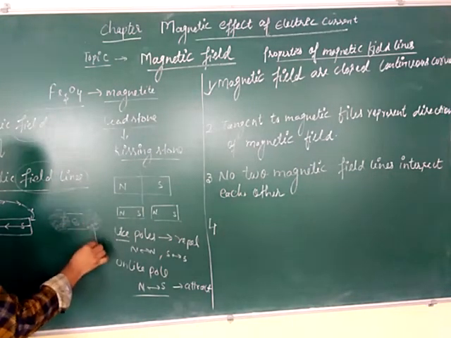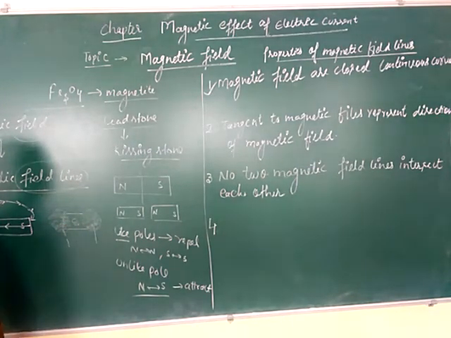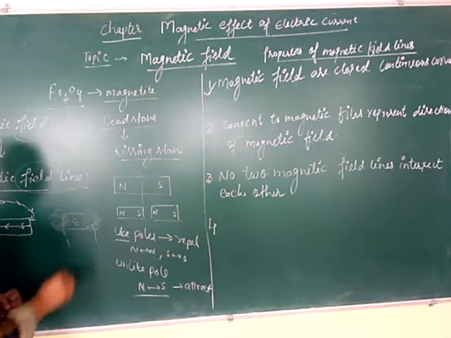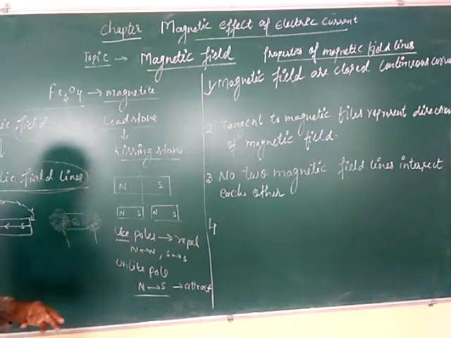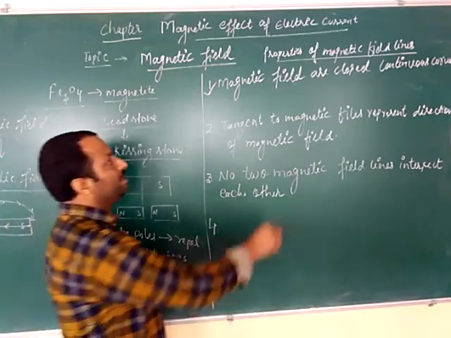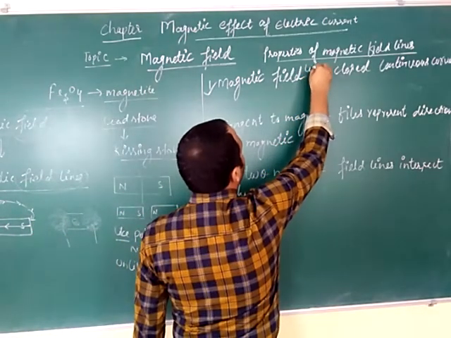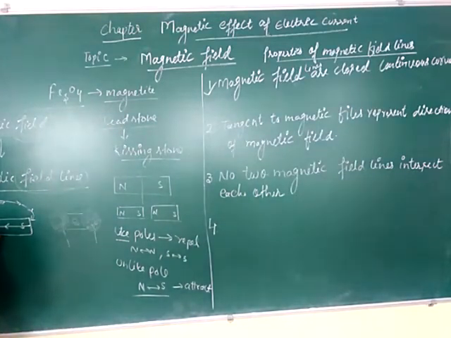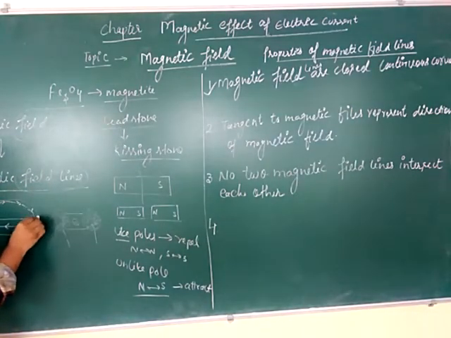So here the north pole and south pole have more strength, or their magnetic field is stronger. Here also the magnetic field is there, but it is lesser. So magnetic field lines are closed continuous curves. That means they start from the north to the south, and inside it is from south to north.